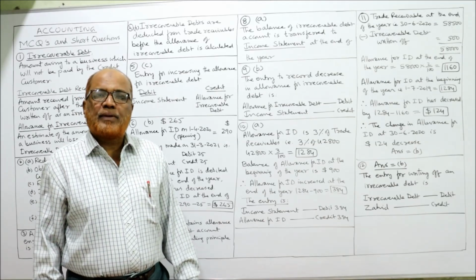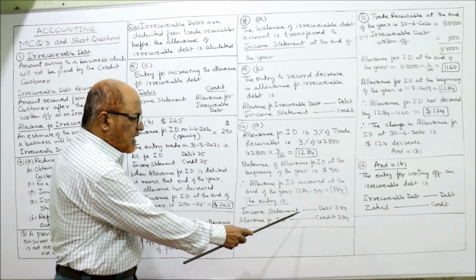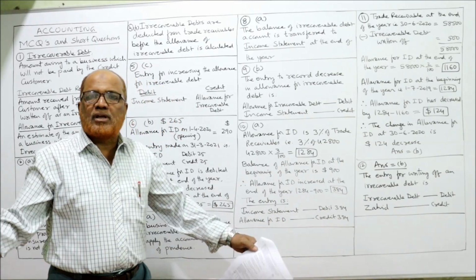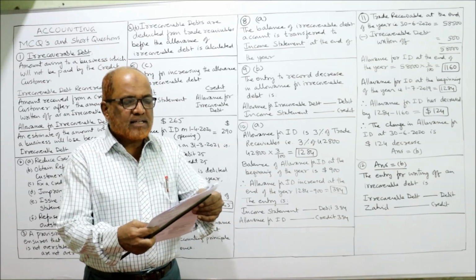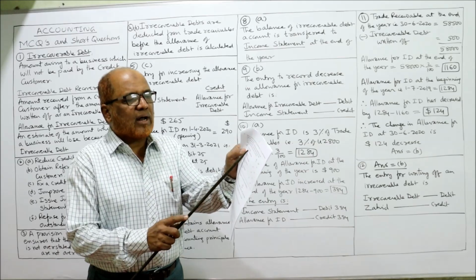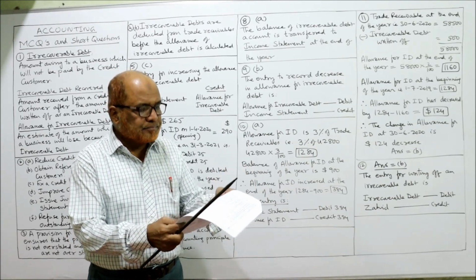The entry will be income statement debit. So you see, the entry is income statement debit 384, allowance for irrecoverable debt credit 384. That's all. So which answer? A answer is correct. Income statement debit 384, allowance for irrecoverable debt credit 384. A is the correct answer.